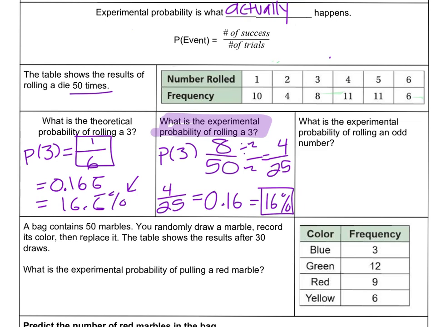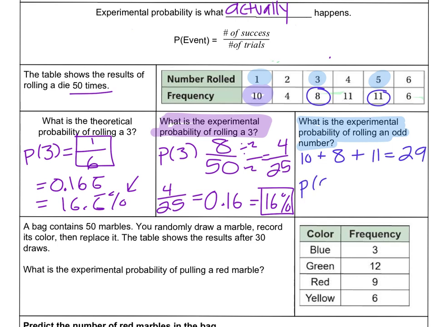Okay. What is the experimental probability of rolling an odd number? Well, let's highlight all the odd numbers. Here I have 1, 3, and 5. If I add up the number of times those occur, I have 10 plus 8 plus 11 gives me 29 times.